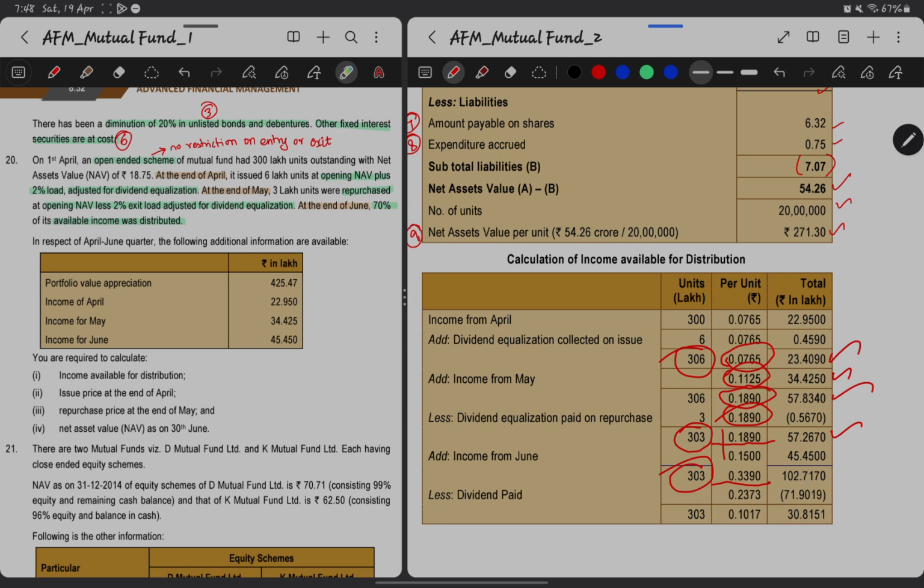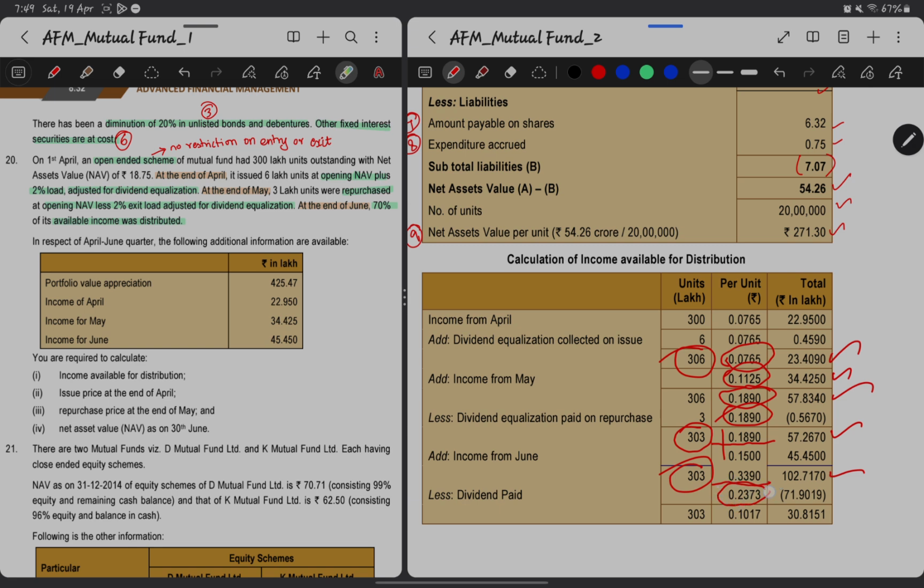So consolidatedly, 102.7170 for all the unit holders as on the end of June. Now what has happened, at the end of June 70% of the income is distributed, right? So 70% of 102.710 or this accrued income of 0.3390 per unit, either of the cases, it will be same only.